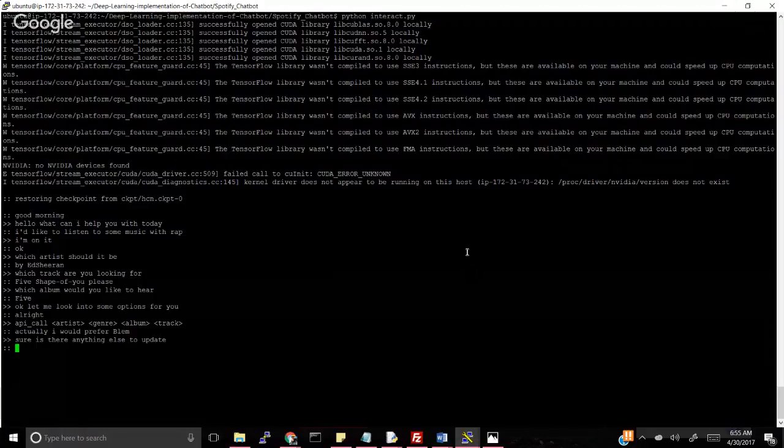The chatbot then asked me if there's anything else I would like to update. I put in the artist that I would like to hear the song from. So I put in, instead I would like the artist to be Drake Moore. The chatbot now asks me if there's anything else I would like to update on top of this. So I mentioned the album that I would like the track to be returned from. So I say instead I would like it to be from the album called Live.